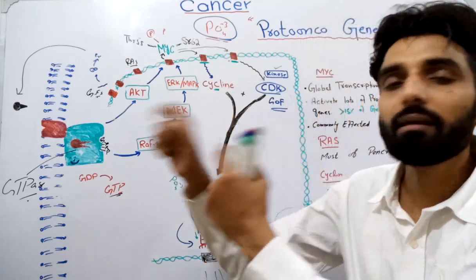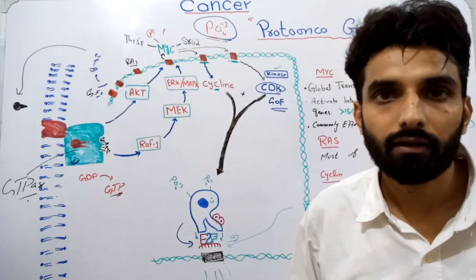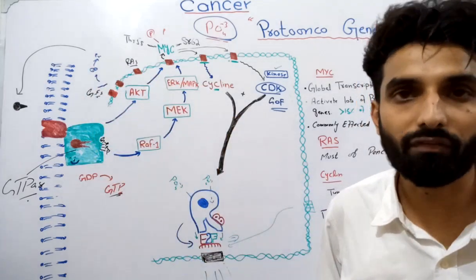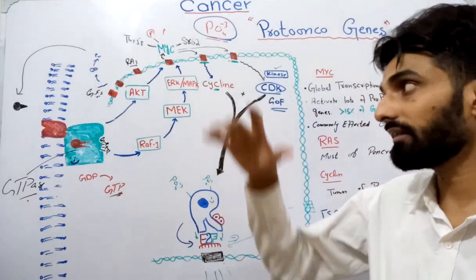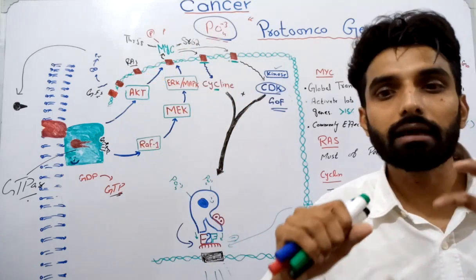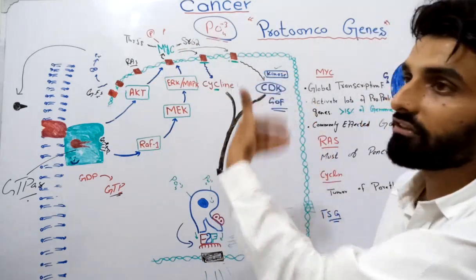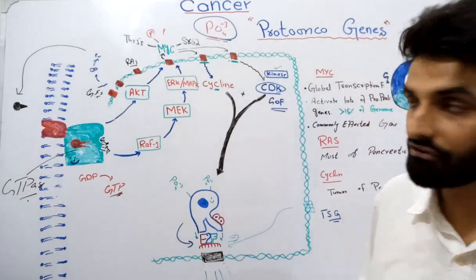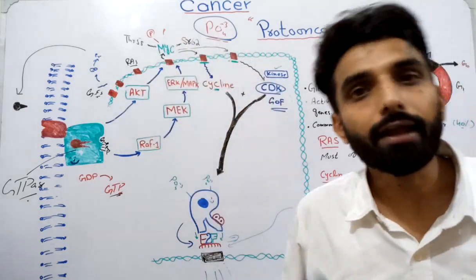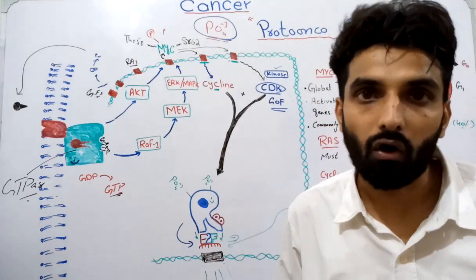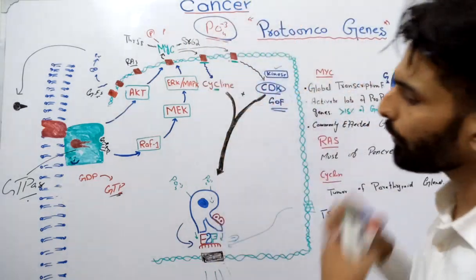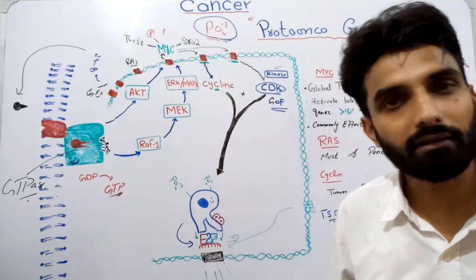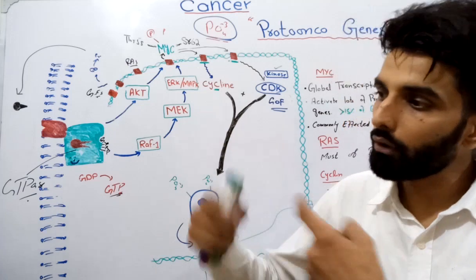If there is a mutation in those genes, obviously they will start giving more signals for proliferation and replication. If the mutation is in a sense that the function of these genes increases, like a gain of function mutation happening in these genes, it will result in cancer. Obviously they will stimulate these genes more and more, and the proliferation, cell division and DNA replication will increase, and there will be more and more cell division.